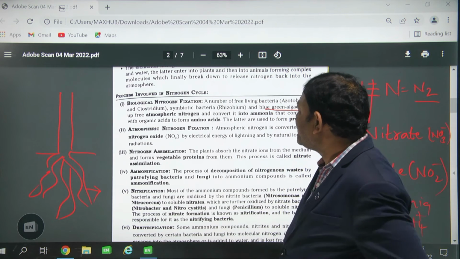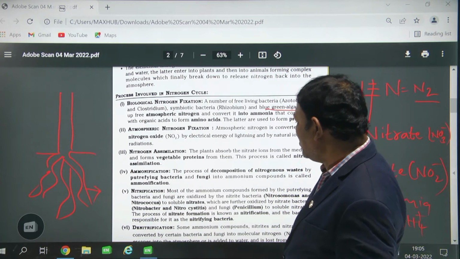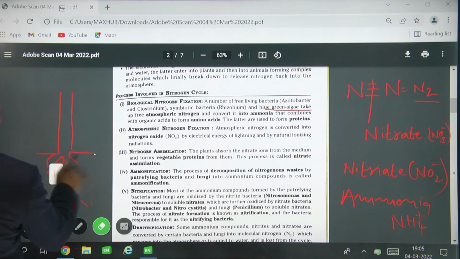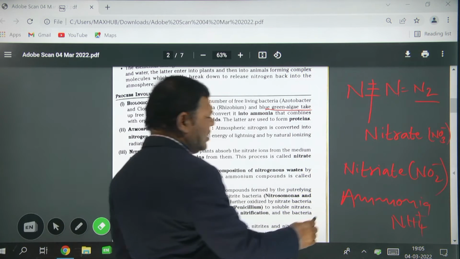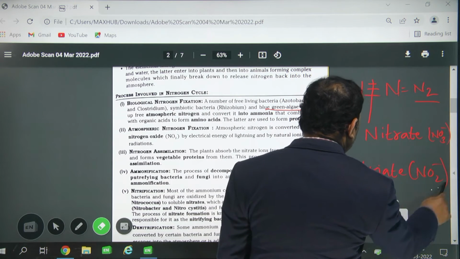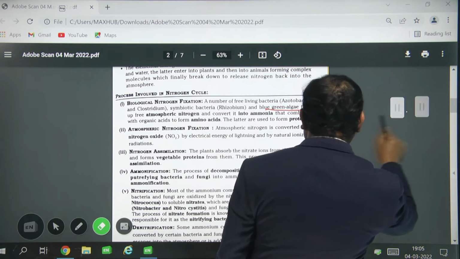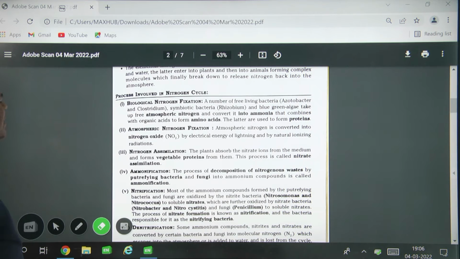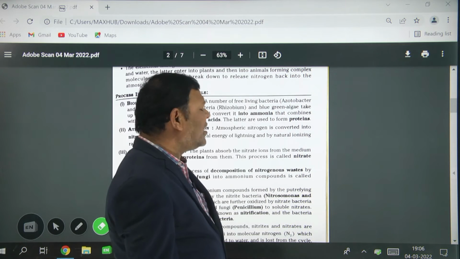Next, atmospheric nitrogen fixation. Second one, what? Atmospheric nitrogen fixation. So what does atmospheric nitrogen fixation mean? In atmospheric nitrogen fixation, atmospheric nitrogen is converted into nitrogen oxide by the electrical energy of the lightning, by natural ionizing.